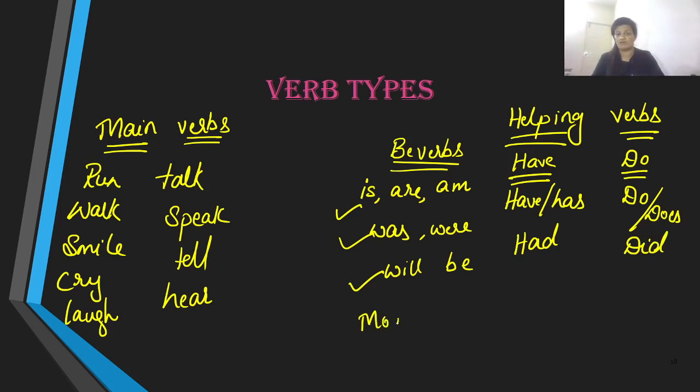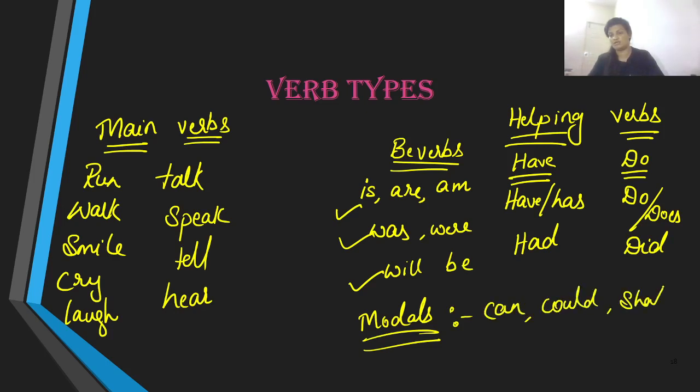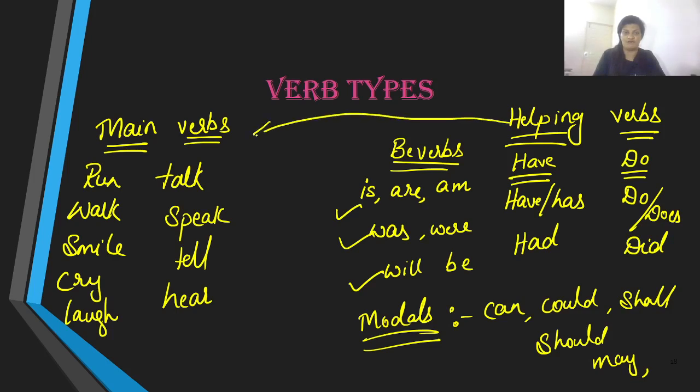Then we also have modals, and modals are words like can, could, shall, should, may, might, etc. There are many modals out there. So these helping verbs connect the main verbs with the subjects, thereby giving us a complete, meaningful statement.